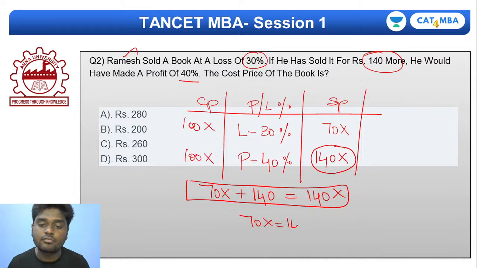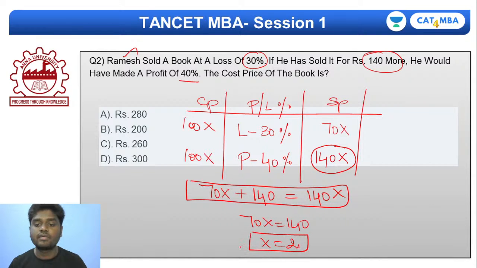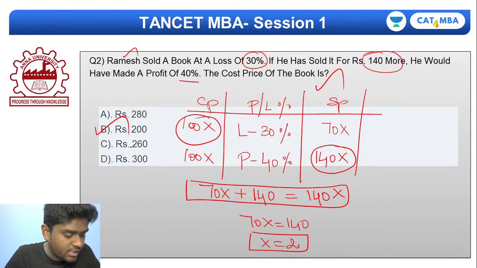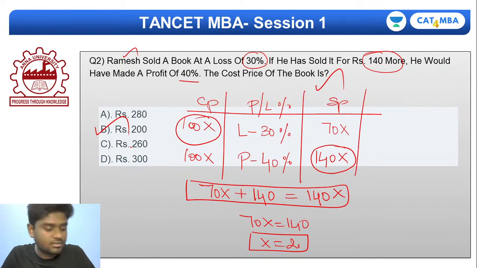70x is equal to 140, and the value of x is 2. Very simple. You got the value of x. So now what is the cost price of the book? That's your question. 100 into 2, it's going to be exactly 200. Very, very good, Gauri Shankar. Very good. Phenomenal. You have got the right answer, guys.